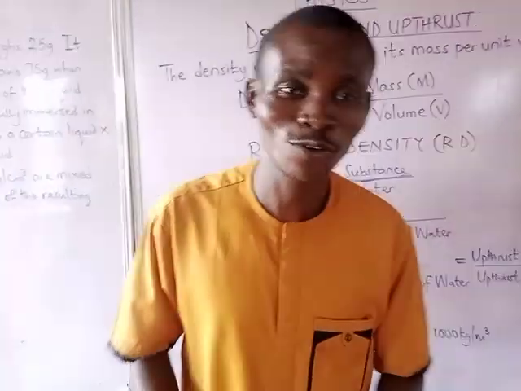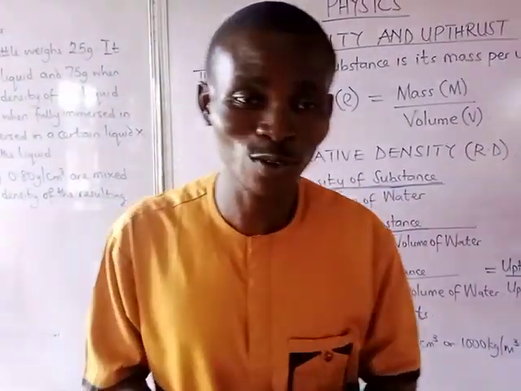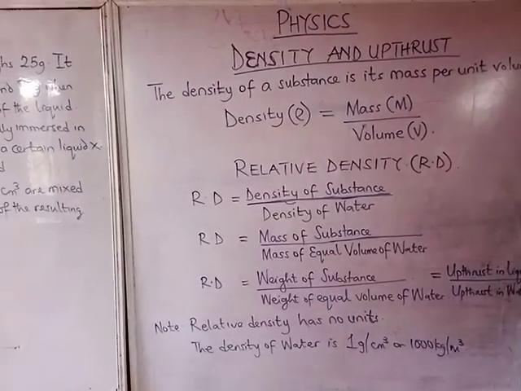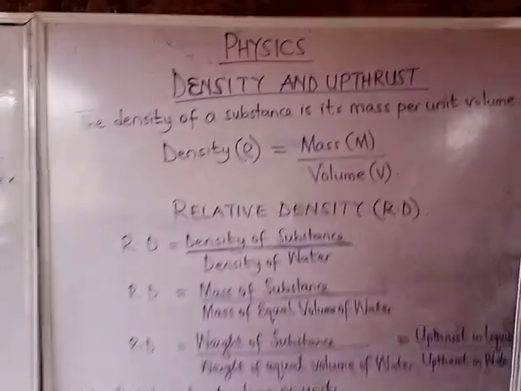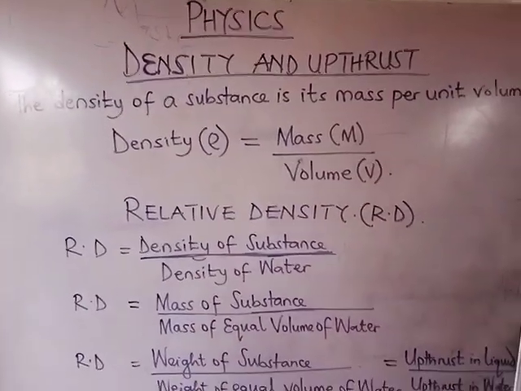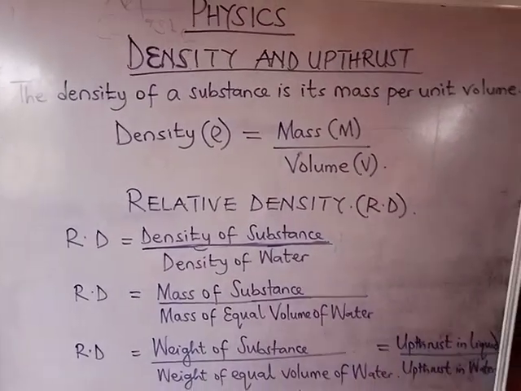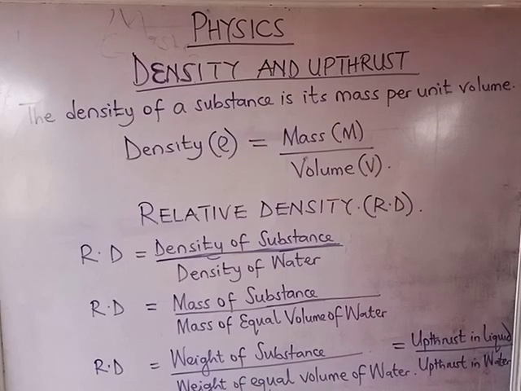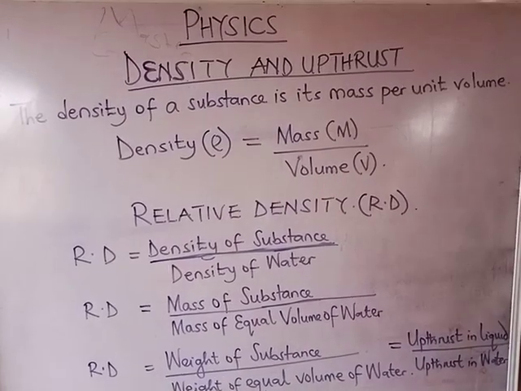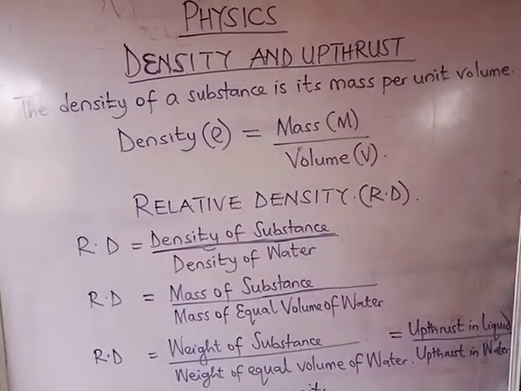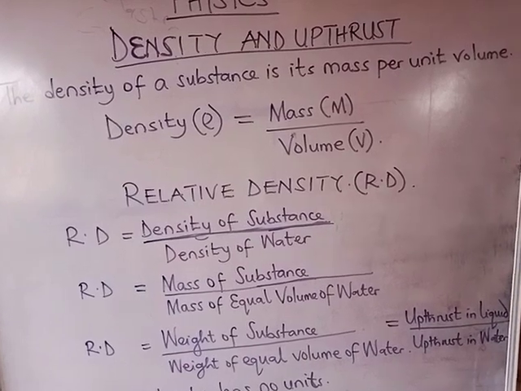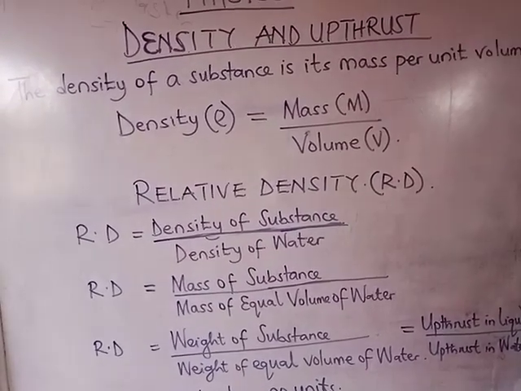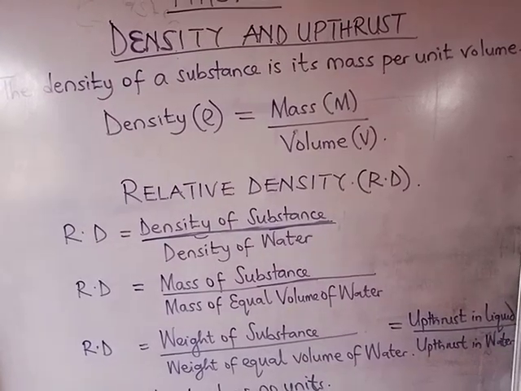We are in for physics today, and we are considering density and upthrust. What is density? The density of a substance is its mass per unit volume. Density is simply mass over volume: the mass of a substance divided by the volume of the substance. That is density.